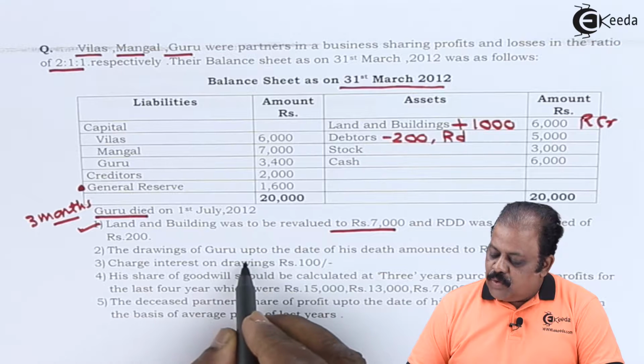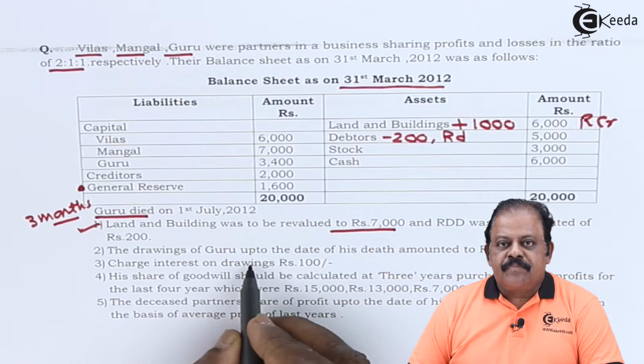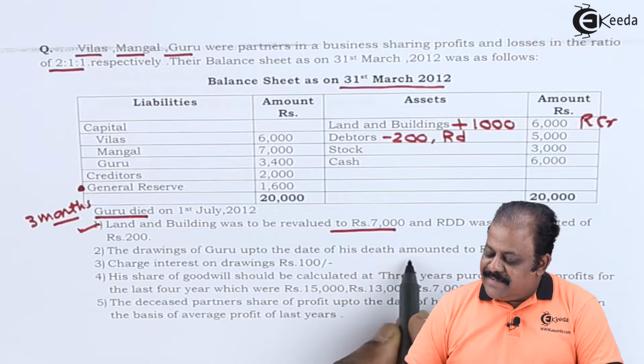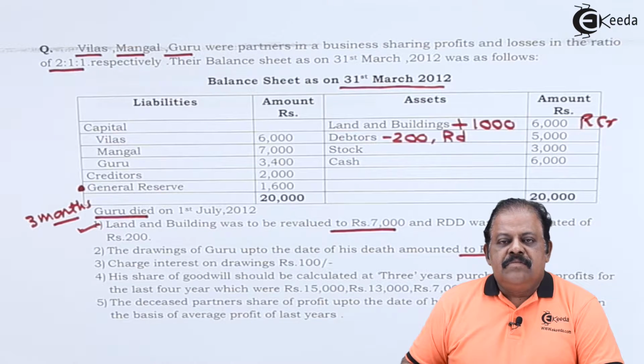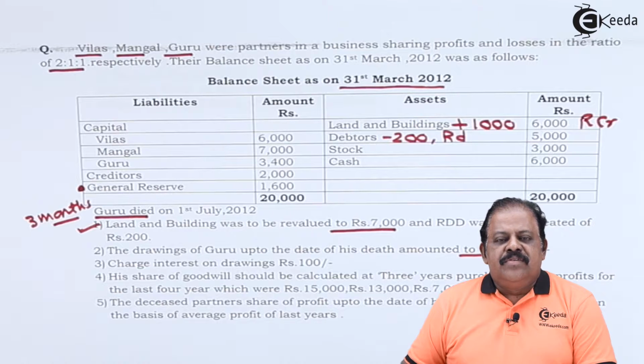The drawings of Guru up to the date of his death amounted to 1,000. This is drawings of Guru which will be debited to his capital account.